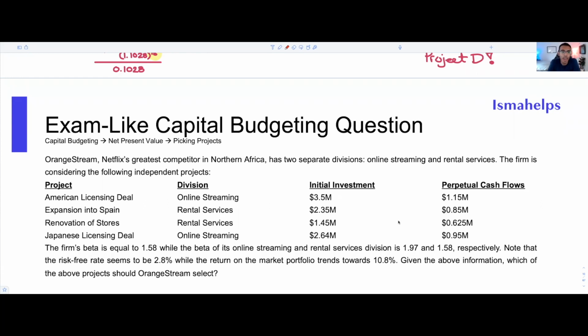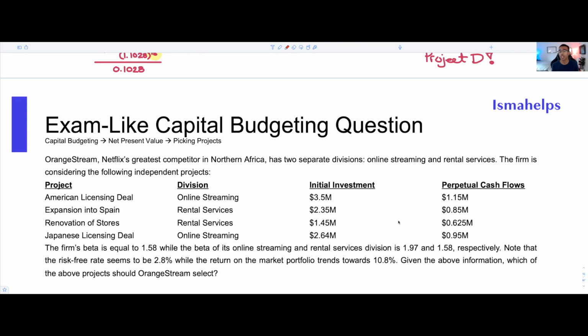Okay, so now we have a question on capital budgeting that you may see on your final exam, project, or assessment in an undergrad commerce class or course, or even maybe a graduate MBA type of class, but probably not a CFA Level 1. But the idea here is that you're going to deal with a comprehensive question.